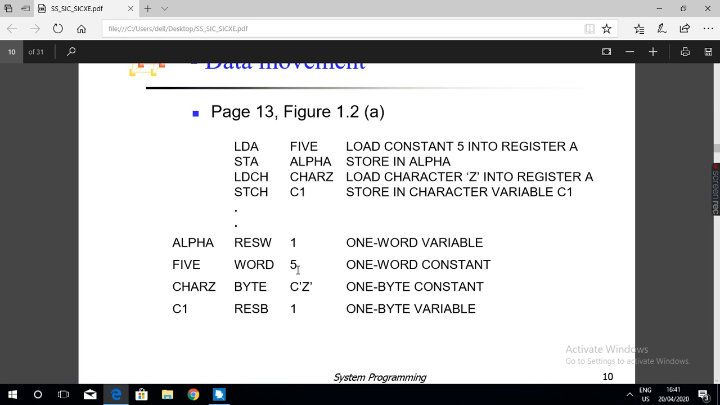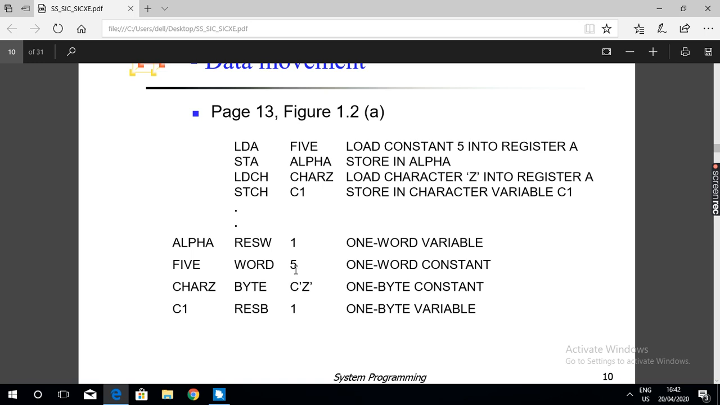If you want to store a constant, for example 5, then you have to use the assembler directive WORD, which will allocate memory for storing 1 integer value. So you can assign the value 5 there. So 5 is the value for this.